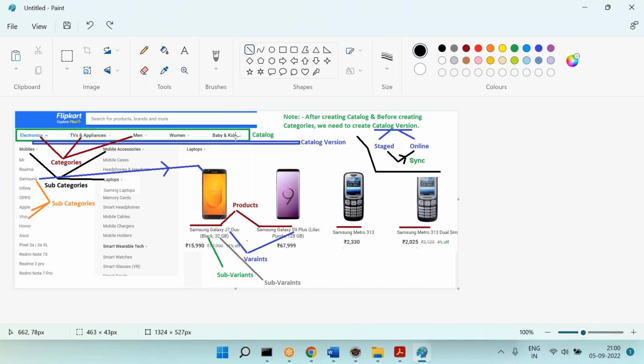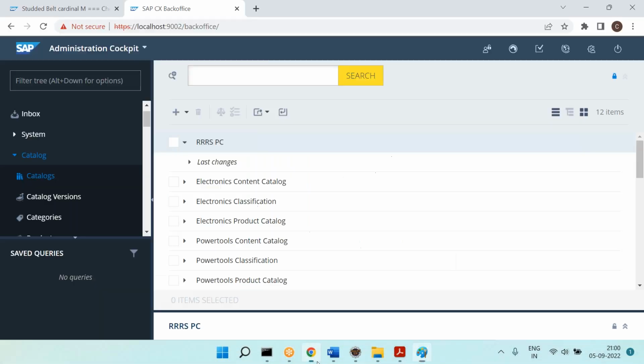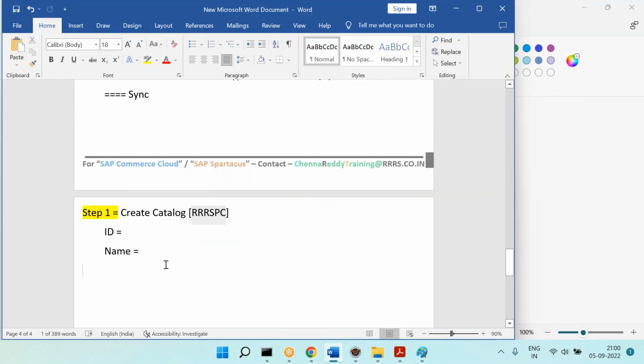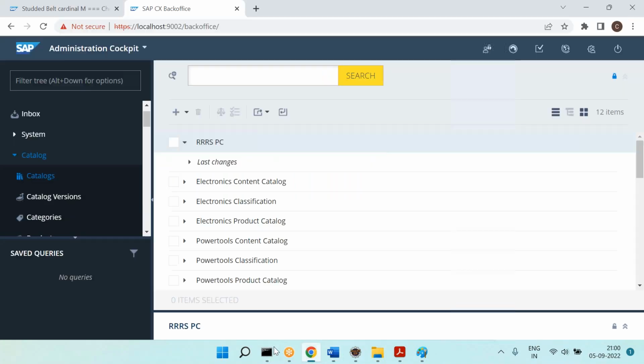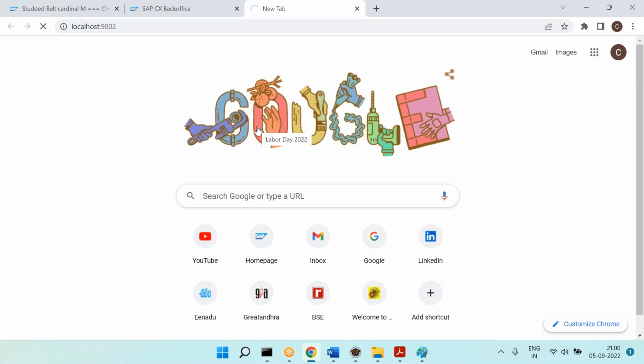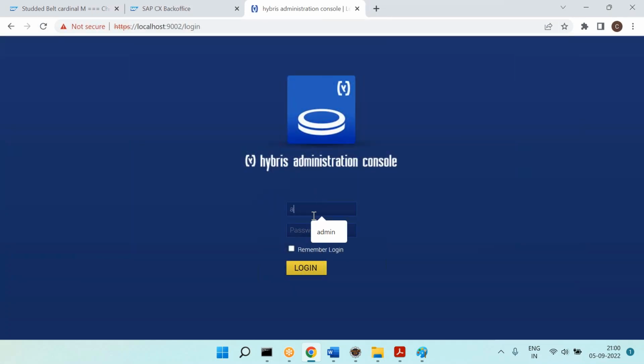Now tell me which is the step we can do next from this diagram. And before we do that, we have created RS product catalog. Then catalogs are stored in which table? Stored in catalog, the catalog table or type. That is what you can see here. You can also check from HAC.